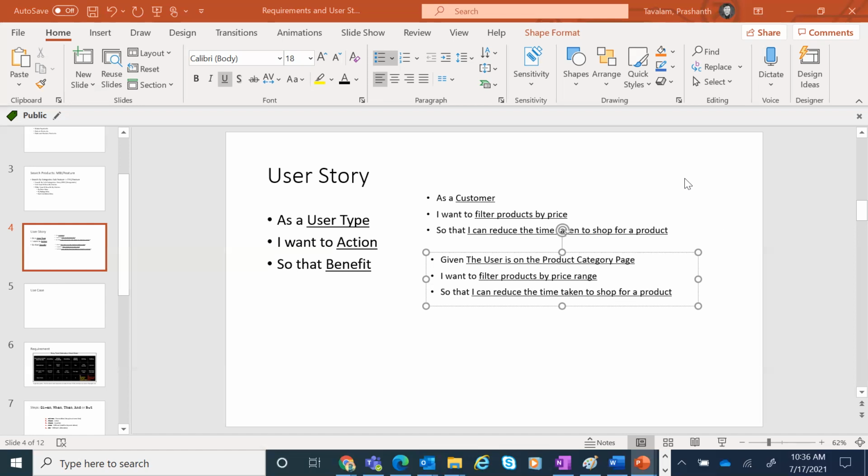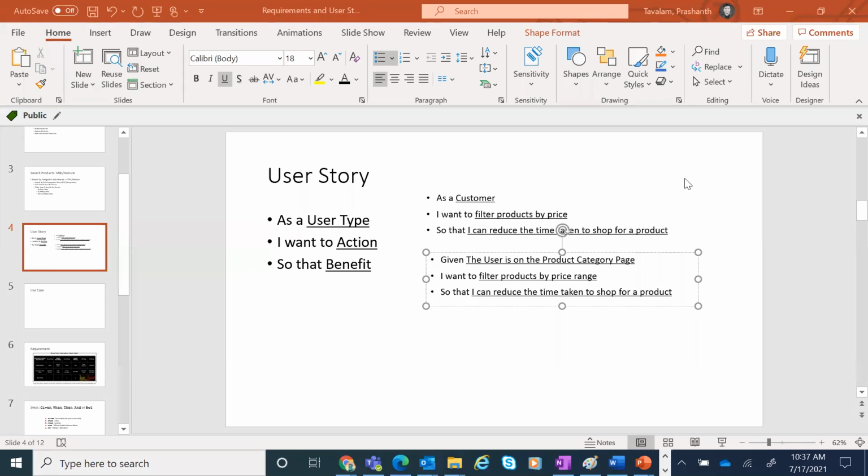Yes. Okay, so now what I was talking to you about is that we looked at the Amazon search category. We are now going to get into details. Just by writing a story which says, as a customer, I want to filter products by price, is not telling the complete story. Sometimes you have to depend on a lot of talking during the grooming, and it will also lead to the developer coming to you a lot of times. So there's a lot of back and forth before you can finally freeze on how the behavior must happen.